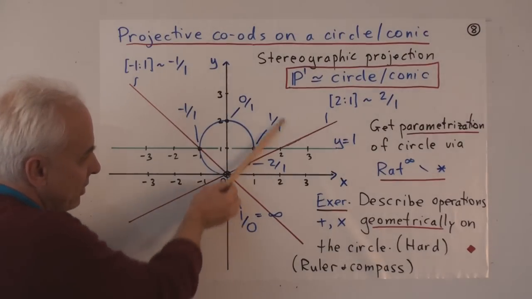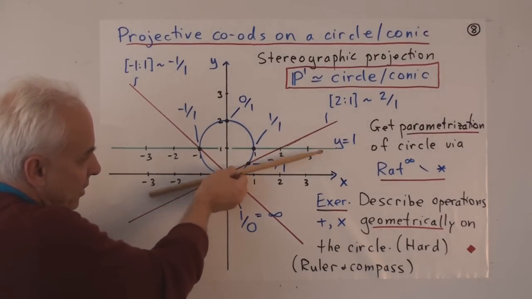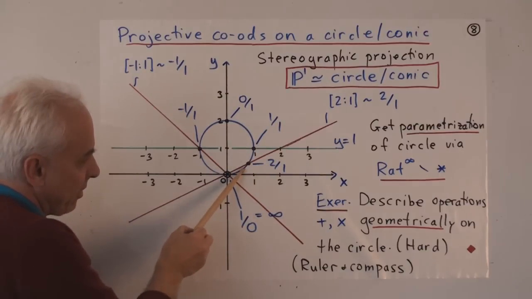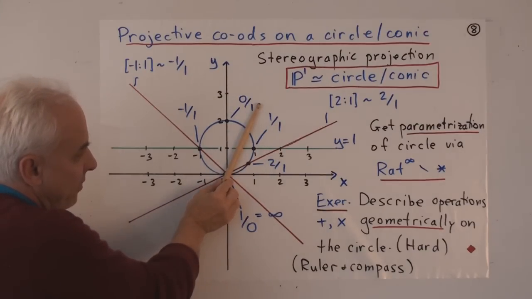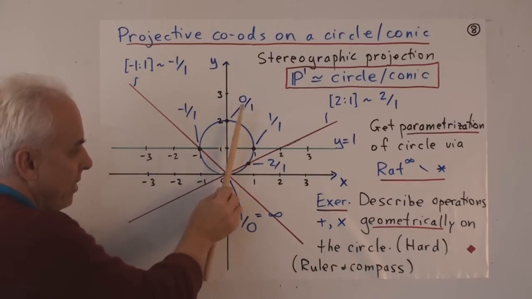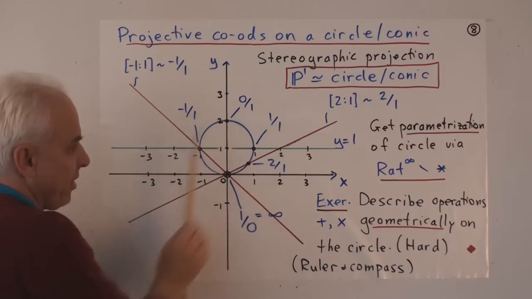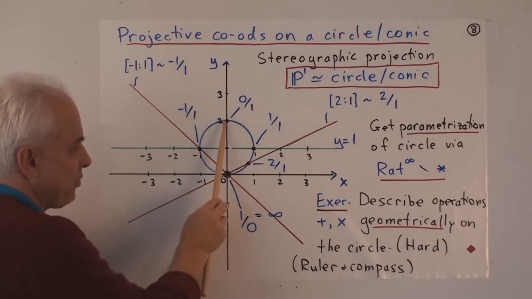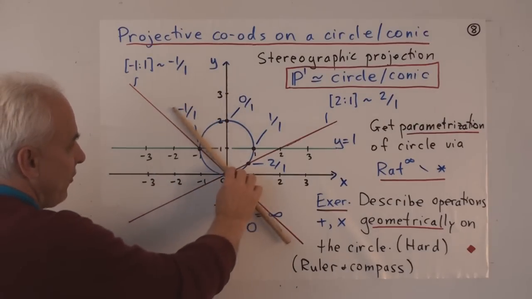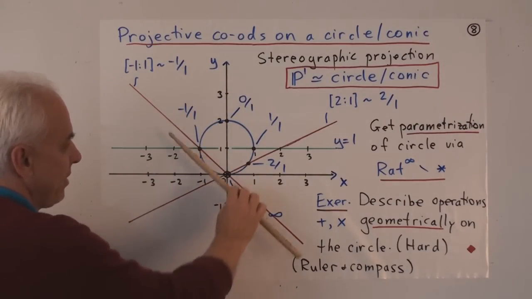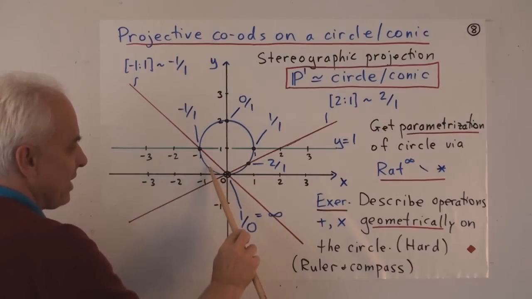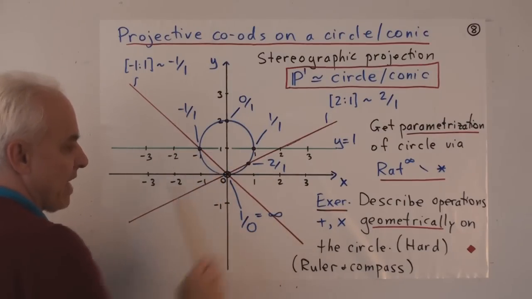This point will have coordinate 1 over 1. 3 over 1 will be down here. A half would be somewhere over here. A tenth would be somewhere over here. This point would be 0 over 1. This would be minus 1. Minus 2, minus 3, minus 20, minus 1,000.